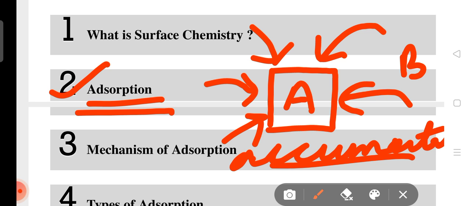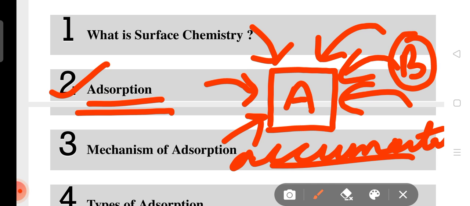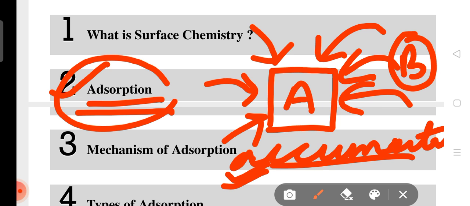Adsorption means the accumulation of substance B on the surface of A in surface chemistry.